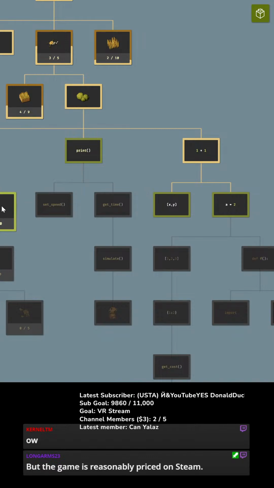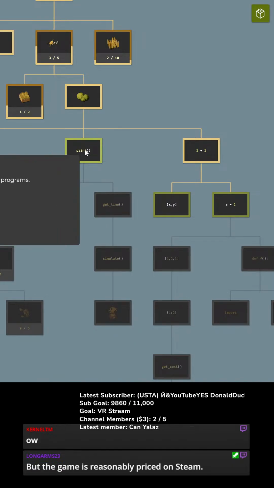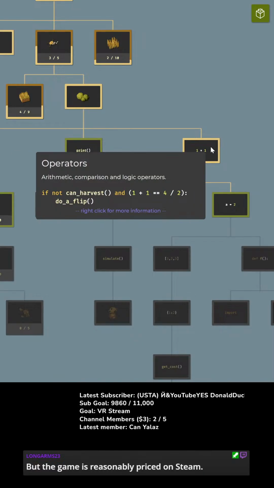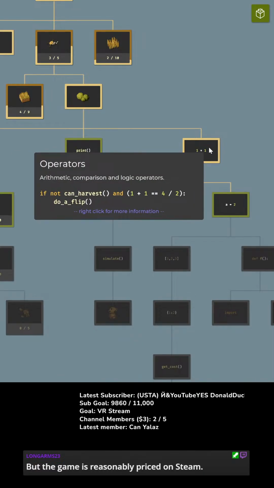Okay. Or we could make trees for 50 logs and 70 carrots. I can plant entities.trees. I can unlock debugging. I can unlock operators. Okay. Arithmetic, comparison, and logic operators.